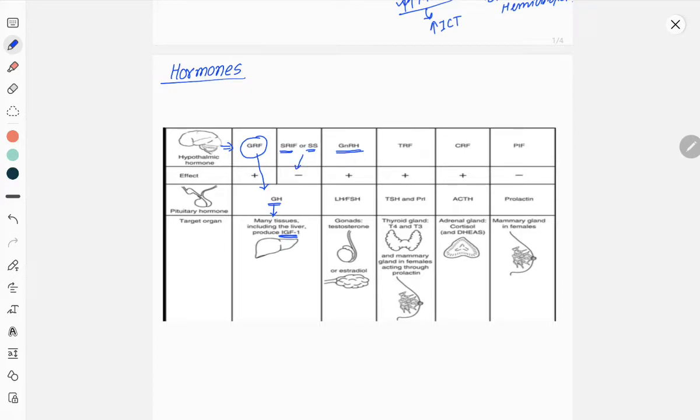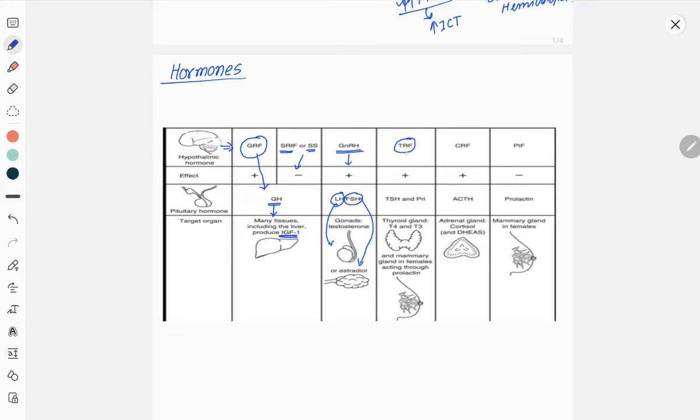Gonadotropin releasing hormone will stimulate release of gonadotropins, LH and FSH. LH and FSH are nothing but gonadotropins.